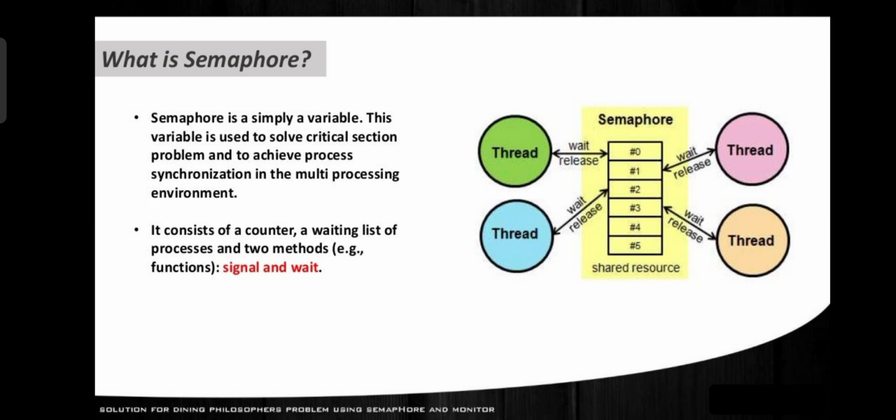Now, what are semaphores? A semaphore is simply a variable. This variable is used to solve the critical section problem and to achieve process synchronization in a multiprocessing environment. It consists of a counter, a waiting list of processes, and two methods.